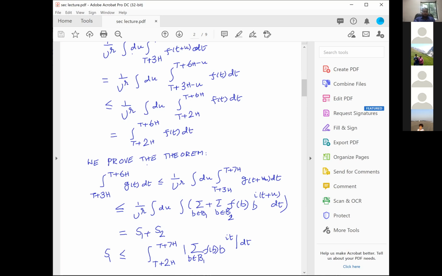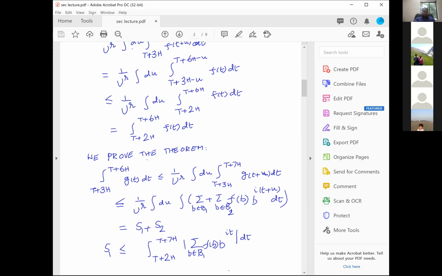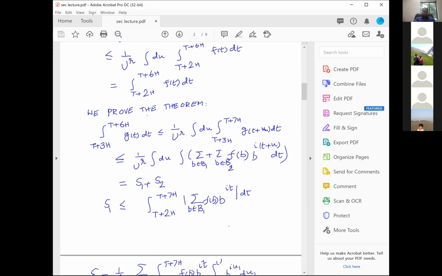And therefore I have t plus 2h to t plus 7h, summation over b in B1, f of b, b power it dt. Okay. Therefore I write the B as B1 plus B2. At the B1 part, I don't know what to do. I just put an absolute value, and once I put an absolute value, that becomes non-negative. And therefore, I can make the multiple integral into a single integral. But the fact that I have made a multiple integral is what I am going to use as far as B2 is concerned. Now, let's do the B2 part.